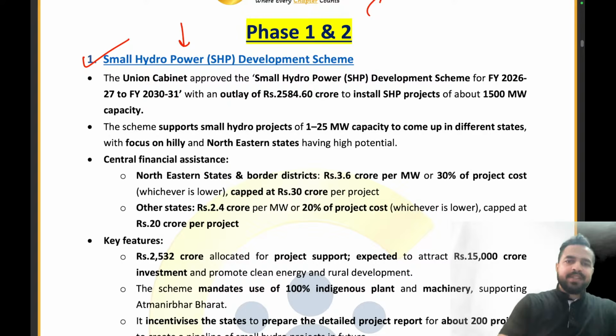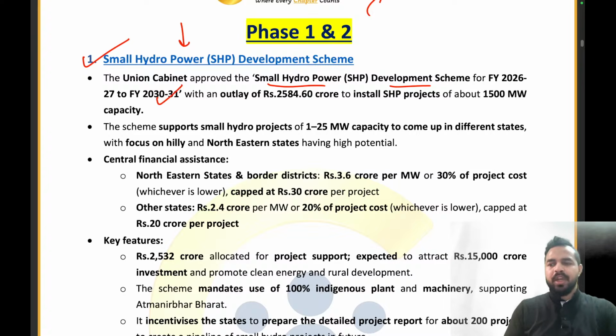Let's start with the very first article, on the small hydropower development scheme. The Union Cabinet has approved the small hydropower development scheme for the fiscal year 2026-27 to 2030-31 with an outlay of rupees 2,584.6 crores to install small hydropower projects of about 1500 megawatt capacity.